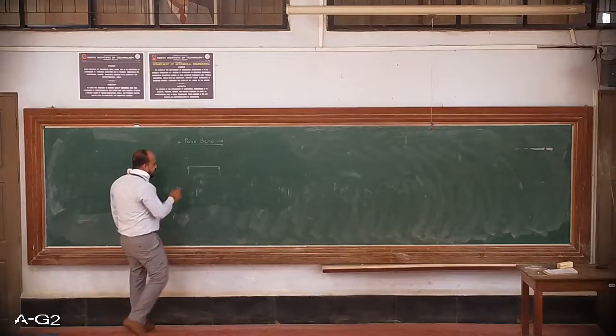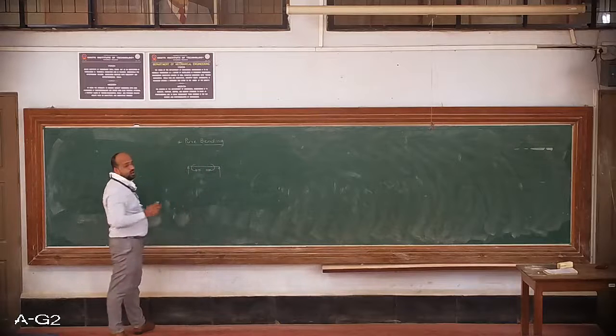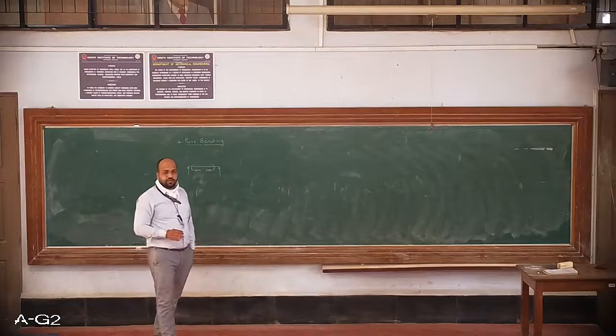When this beam is subjected to a certain moment, of magnitude M, there are no other forces acting on the beam.